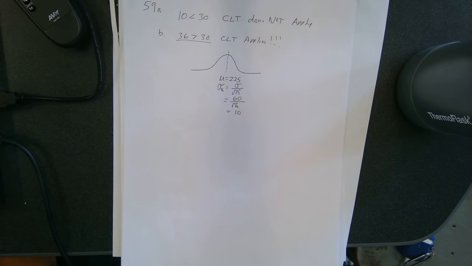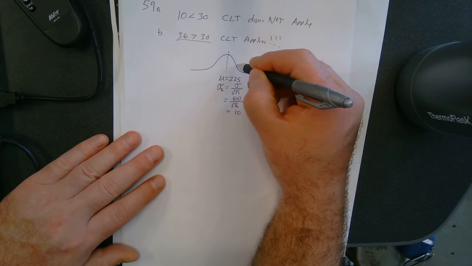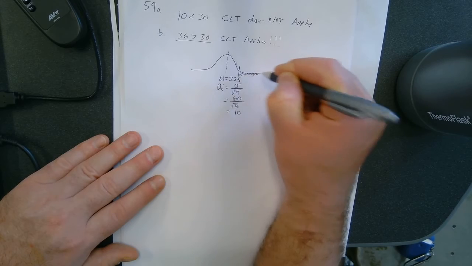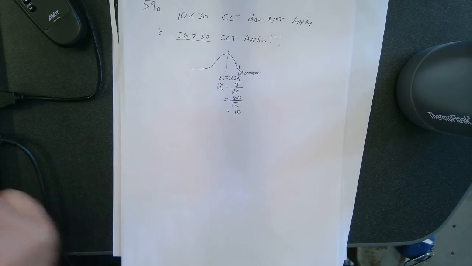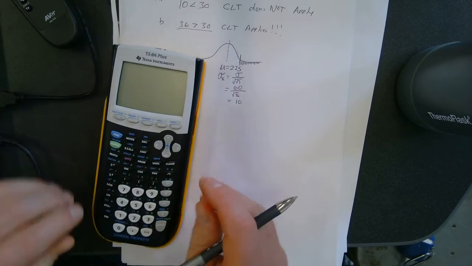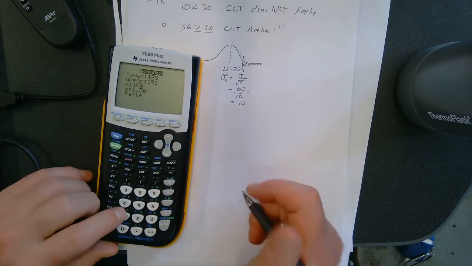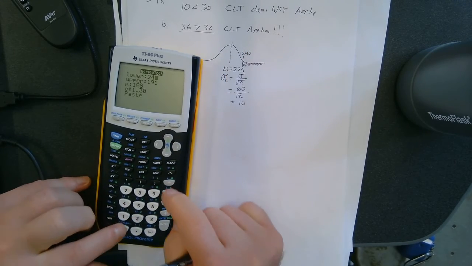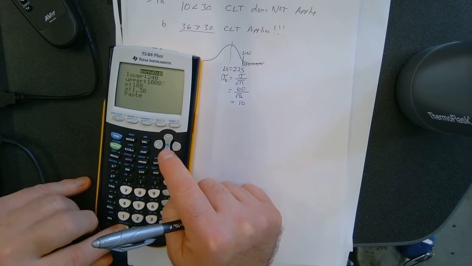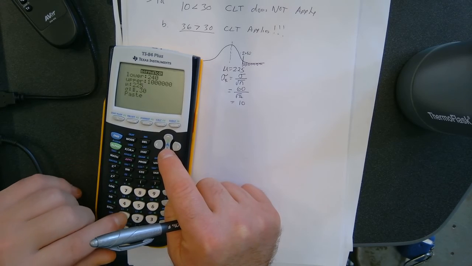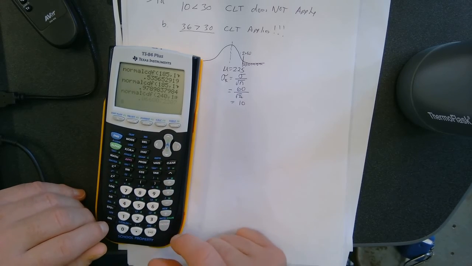Okay, then we want to find the probability that the mean playtime is more than 240 seconds. So 240 is a little bit bigger than the mean of 225, so that would be this shaded region right there. I use normalcdf on this. So I think this is it. Lower is 240, right? We said 240. I'll double check that in a second. Upper, a really huge number, good enough. Mean, 225. And then standard deviation is now 10. Paste it and enter.